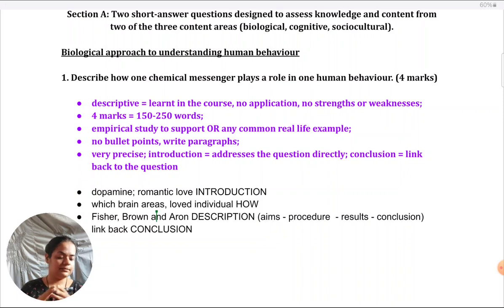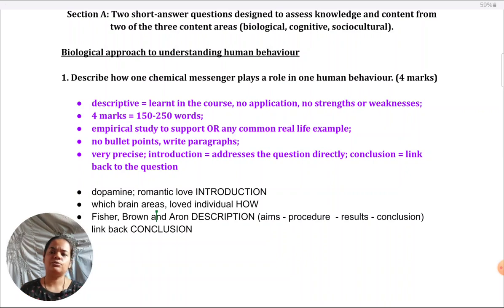One is you could talk about hormones, as I've mentioned earlier. So, in hormones, you have oxytocin. So, studies like those trust game studies, I think by Kosfeld, that could make one answer SAQ. Assuming you're following the same format: introduction, how, description, conclusion. So, instead of a neurotransmitter, you could have taken a hormone. Instead of Fisher, Brown, Aron and romantic love, you could have taken Kosfeld and trust. Trust would be the behavior in this case, Kosfeld would be the supporting study.